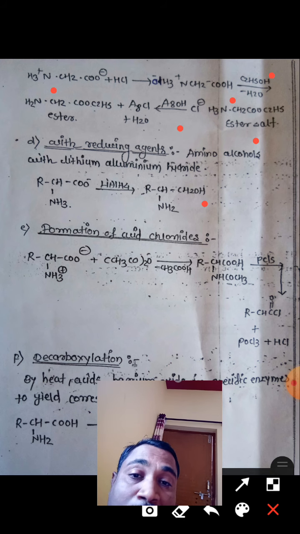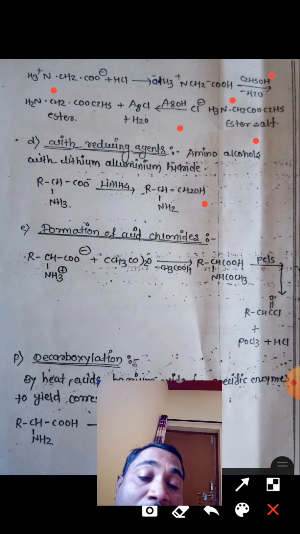When the alpha amino acid is reduced by using lithium aluminum hydride, the COOH group is converted into a CH2OH group. This is the next reaction of alpha amino acid with another reducing agent.